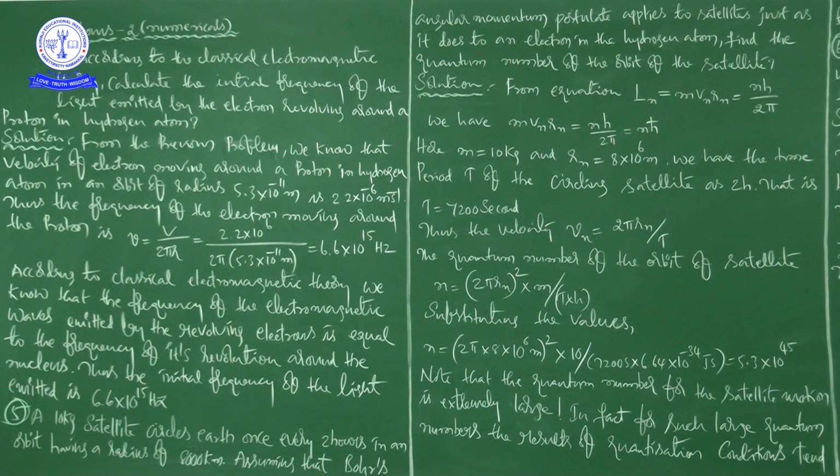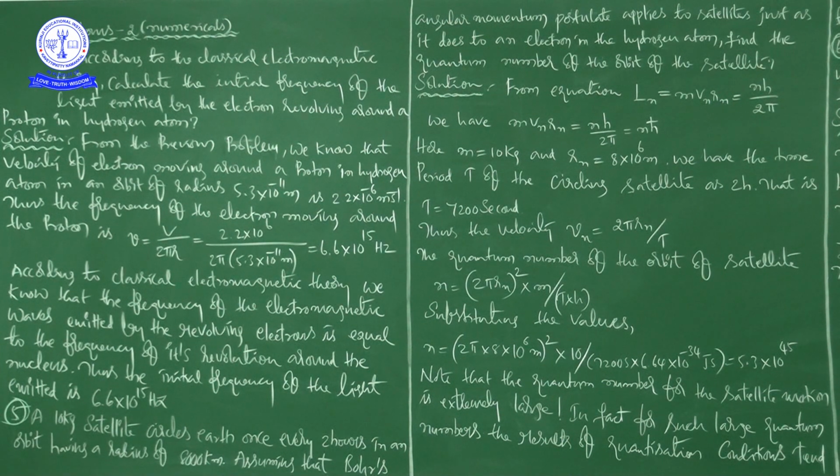From the previous problem, that is the third problem, right? From the previous problem, we know that the velocity of electron moving around a proton in hydrogen atom in an orbit of radius 5.3 into 10 to the power of minus 11 meter is 2.2 into 10 to the power of 6 meter per second, right?